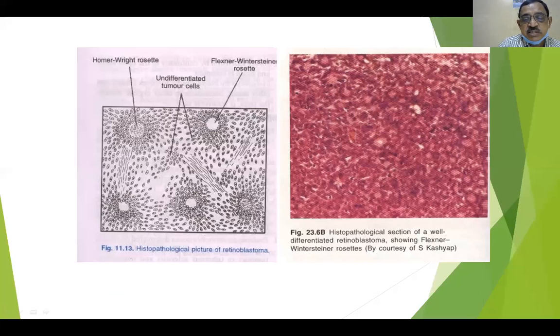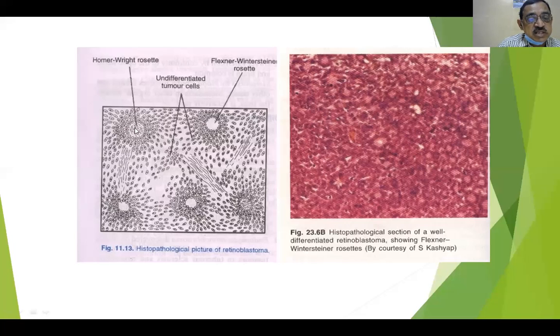Okay, so this is the histopathological picture of retinoblastoma. So this is a Flexner-Wintersteiner rosette. The center is clear, and you see the round cells around it with large nuclei. Undifferentiated tumor cells are also there. And Homer Wright rosette. There are two types of rosettes which we encounter in the microscopic and histopathological picture of retinoblastoma. One is Homer Wright rosettes and the other is Flexner-Wintersteiner rosette. And this is a Homer Wright rosette.